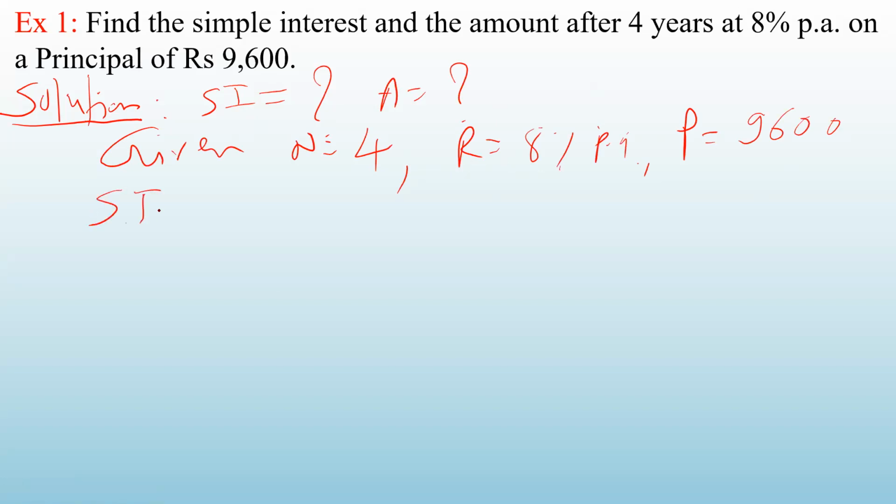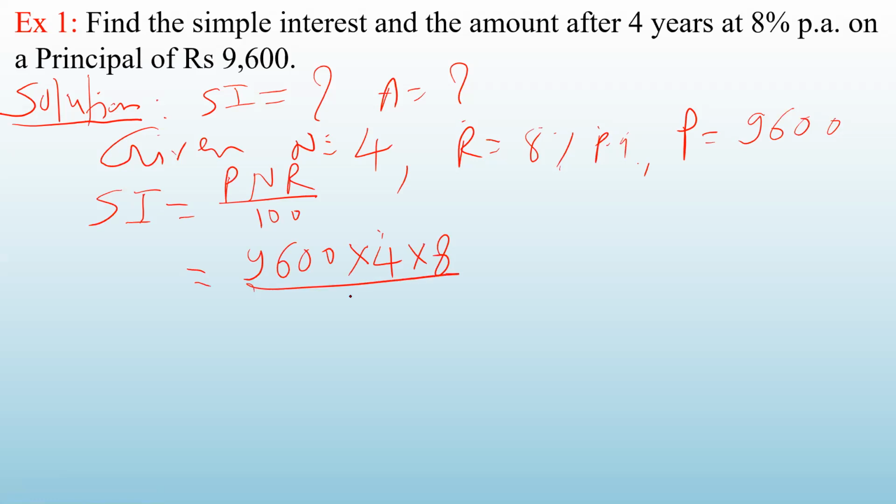So what is our formula to calculate simple interest? It is PNR upon 100. Put all the values. P is 9,600, N is 4, R is 8 upon 100. Calculate. These two zeros will get cancelled with this and you will get 96 into 4 into 8.